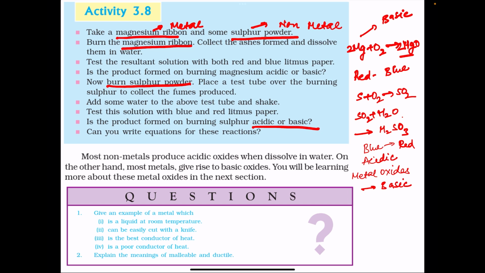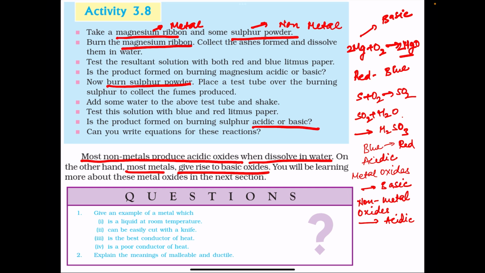A solution of metal oxides turns red litmus to blue, and non-metal oxides are acidic in nature, that is, the solution of non-metal oxides turns blue litmus to red. So most non-metals produce acidic oxides when dissolved in water. On the other hand, most metals give rise to basic oxides.